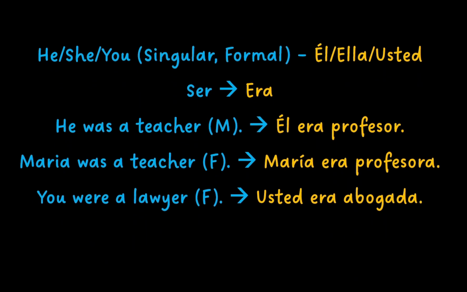He in Spanish is él, she is ella, and you when talking to one person formally is usted. To conjugate this, ser becomes era. He was a teacher is él era profesor. Maria was a teacher is Maria era profesora. And you were a lawyer is usted era abogada.